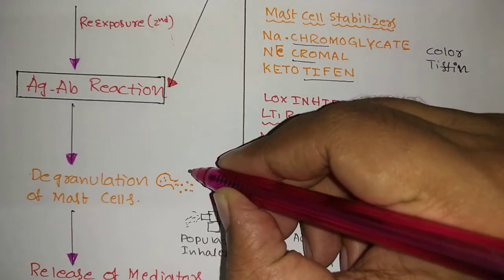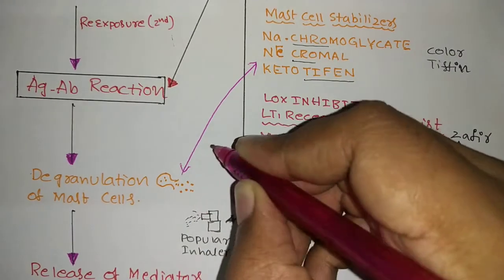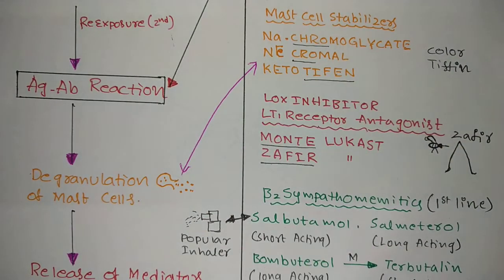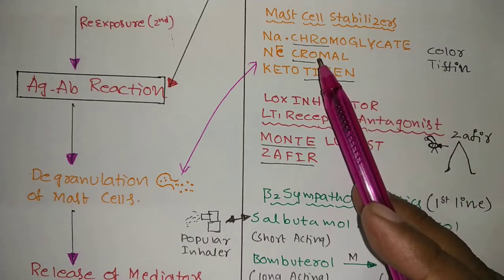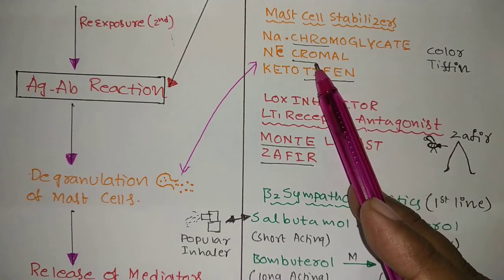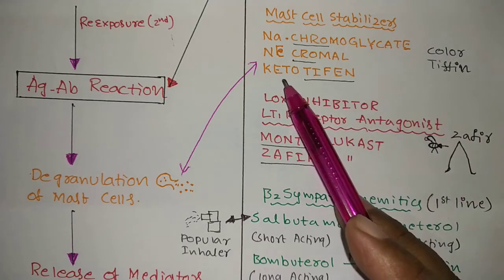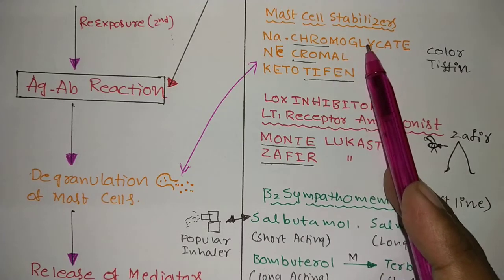Mast cell stabilizers: sodium cromoglycate, nedocromil, and ketotifen. So I gave the code, color tifen. Chrome means color. Okay, chrome means color. Tifen, ketotifen. Color tifen, you can remember. So it stabilizes the mast cells.